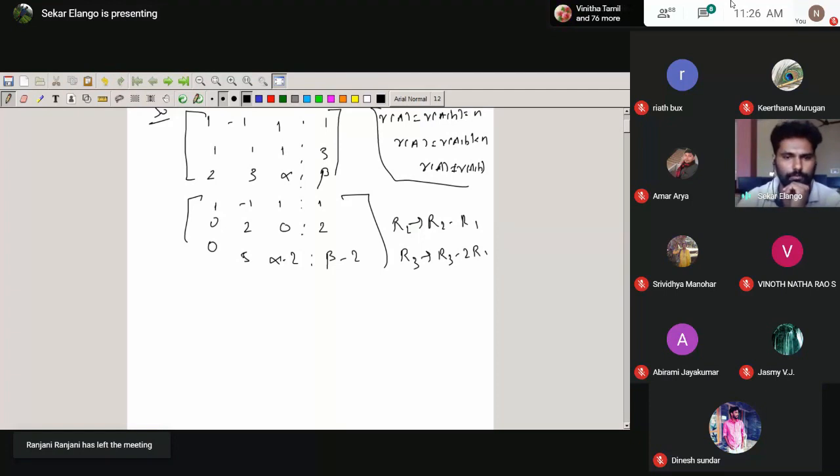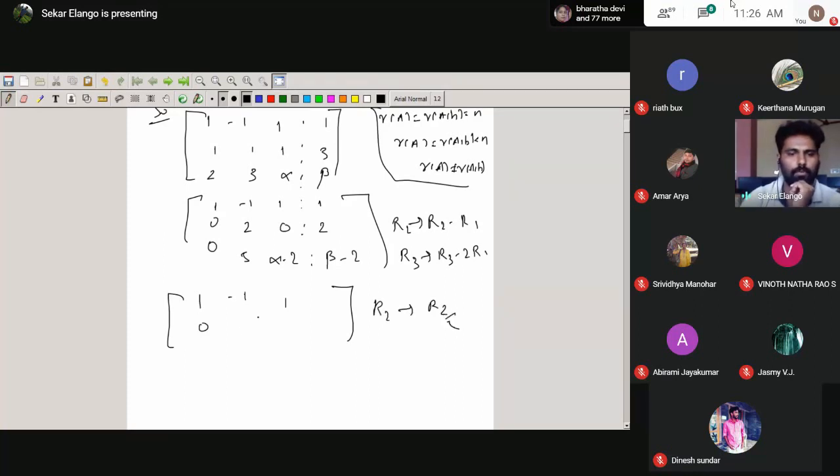We need this entry to be 0 this time. Just write 1 minus 1, and this is already 0. So now we need this entry to be 0: minus 1, 1, 0. Here you can divide R2 by 2, so it becomes 0, 1, 1, 1, 1.